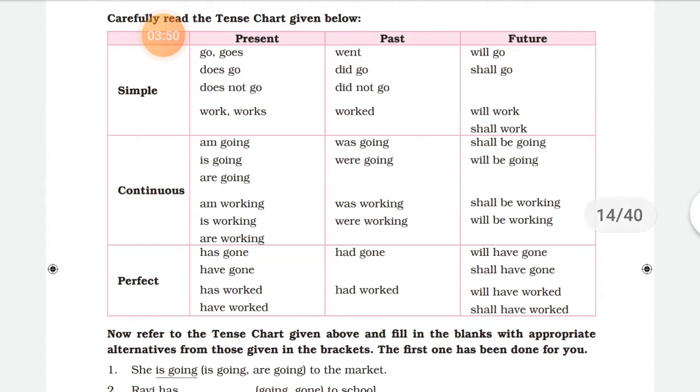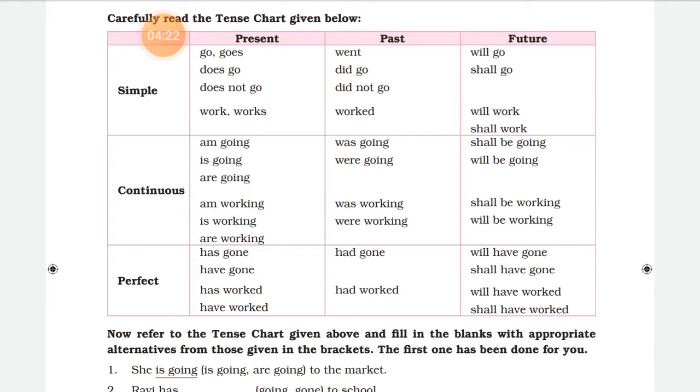Now with the help of this chart, we will try to understand where we use simple present tense. So simple present tense actually is used to talk about habitual actions like universal truths, moral truths, geographical facts, mathematical facts, right? And scientific facts which never change.